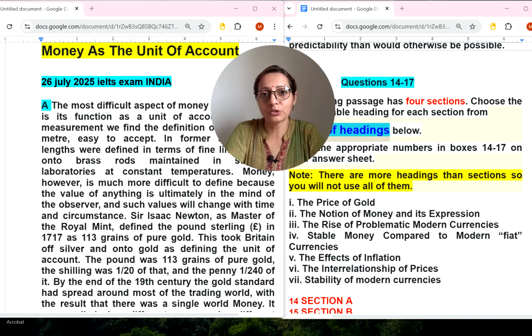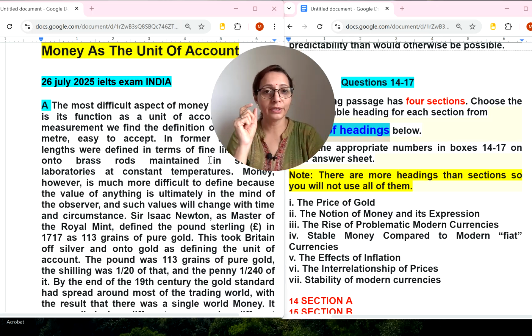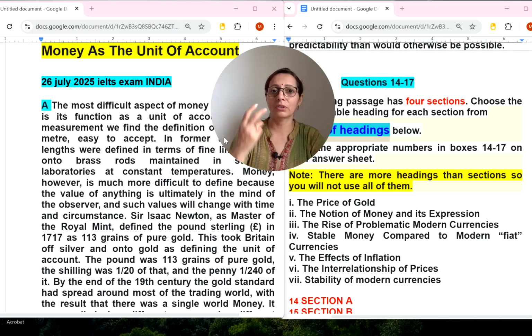If you are really serious about getting 7+ band scores in IELTS reading, just follow this full reading, how I am solving reading passages. While I am looking for the location of the question, you can pause the screen and do it yourself, then match your answers with mine, as well as the style of how I am doing it. And you can develop your own style.